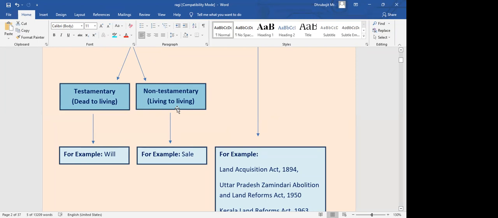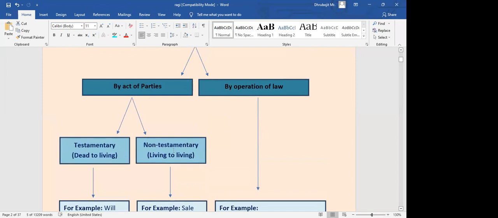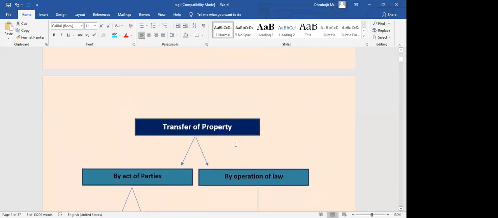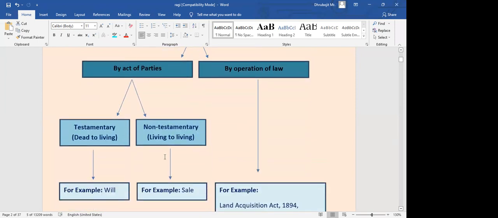Because two living persons are entering into this mortgage deed, and there some provision is there whereby property can be taken by a person. Okay, so here also, even if we are not saying operation of law, the Transfer of Property Act applies, right? So laws are obviously there even here.